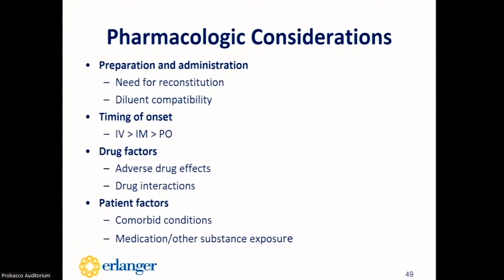So in conclusion, when choosing between agents, it's important to keep things in mind like what drugs will require reconstitution and their diluent compatibility, the differences in the timing of onset of the different formulations, adverse drug effects and drug interactions, and potential factors like comorbid conditions, like patients with a known psychiatric disorder or a patient that's actively withdrawing. Also, if you have the information, knowing if a drug has been proven effective for a patient in the past can be very beneficial in that moment as well.